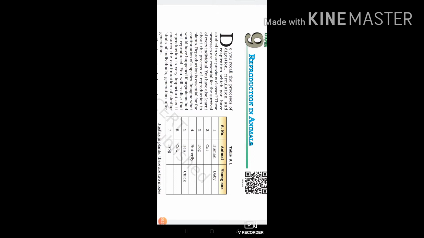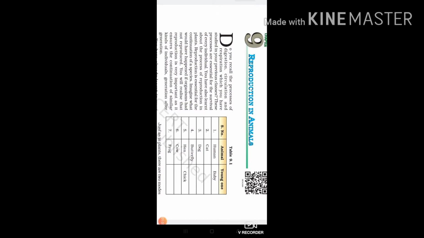So many modes of reproduction are there in plants. Reproduction is essential for the continuation of a species. Species means an animal can reproduce its own kind, that is the same kind of species. We have also discussed that a dog can give birth to a dog, not a cat.